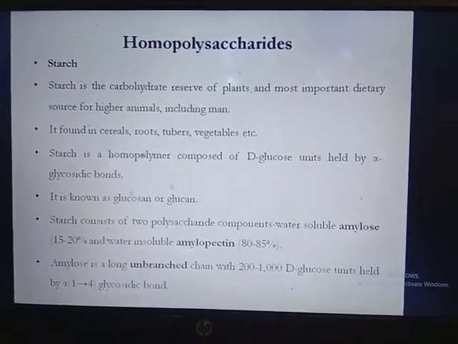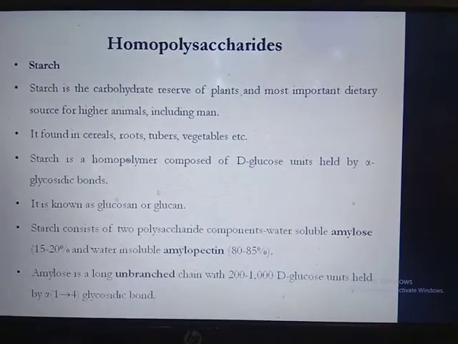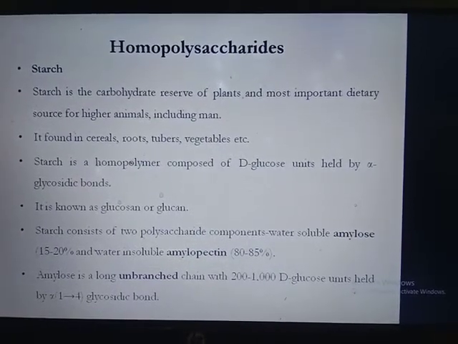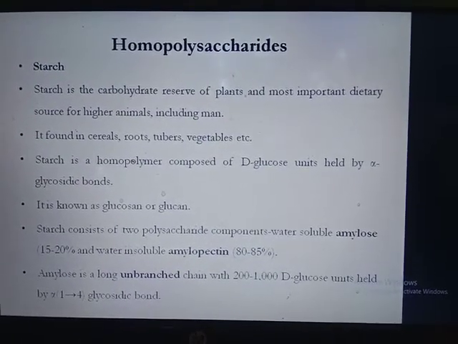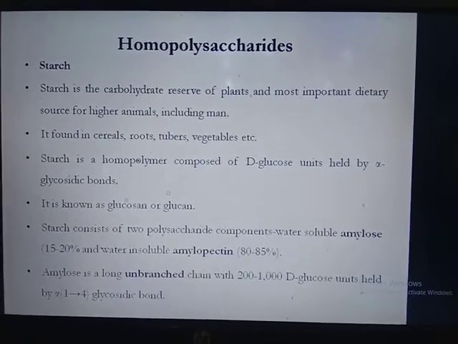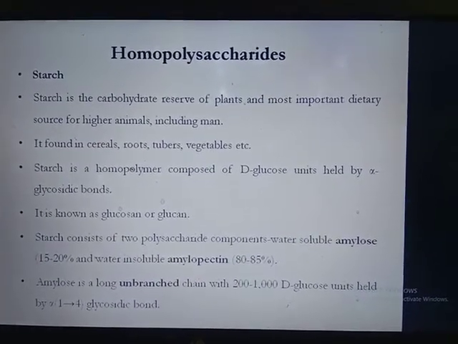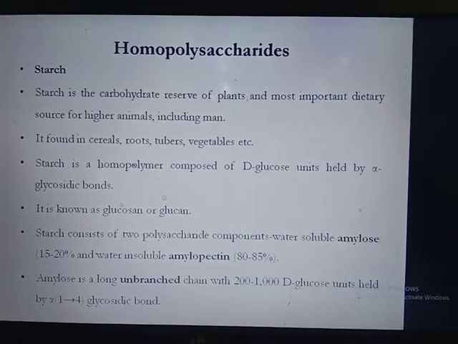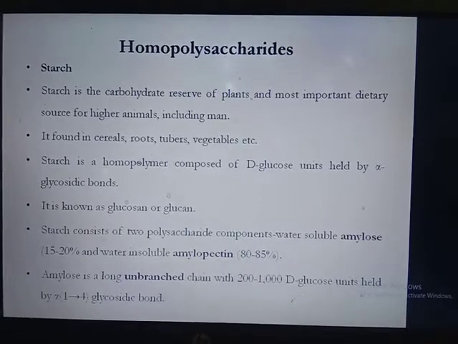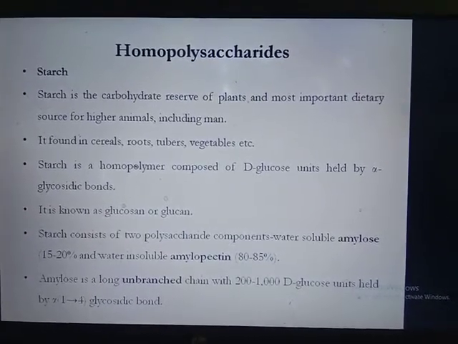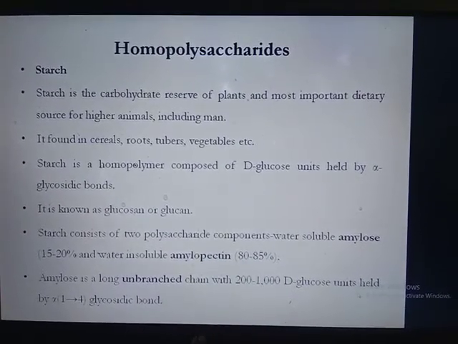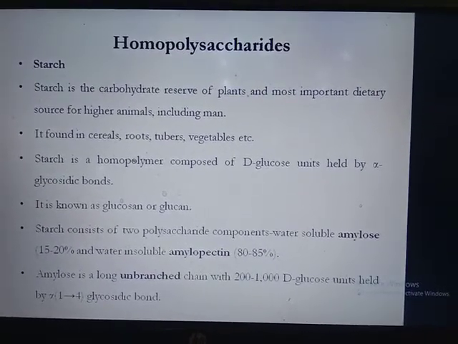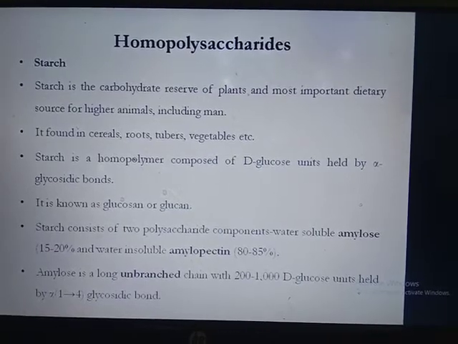There are examples. First example is starch. Starch is a carbohydrate reserve of plants and the most important dietary source for higher animals including man. It is found in cereals, roots, tubers, vegetables, etc. Starch is a homopolymer composed of D-glucose units held together by alpha glycosidic bond. It means starch is made up of alpha D-glucose units which are held together by alpha glycosidic bonds. It is also known as glucosans or glucans.